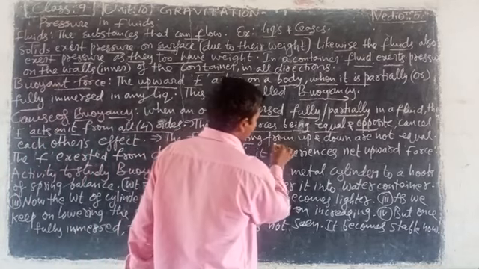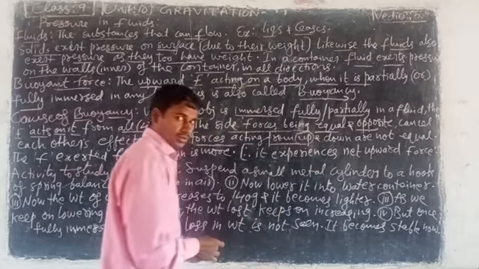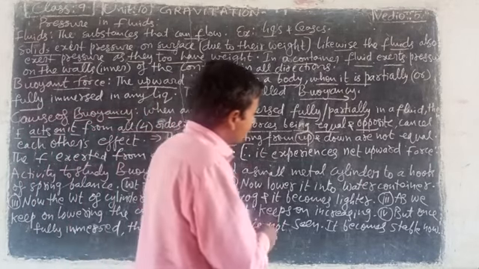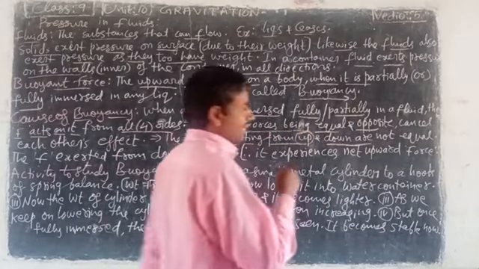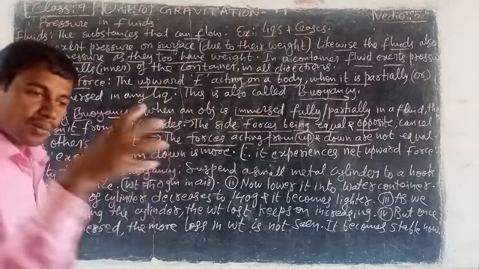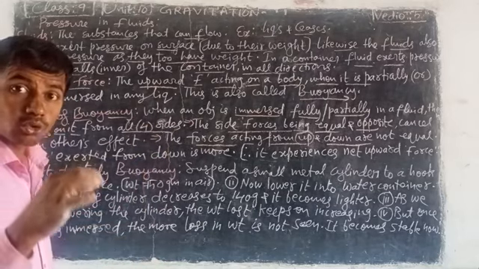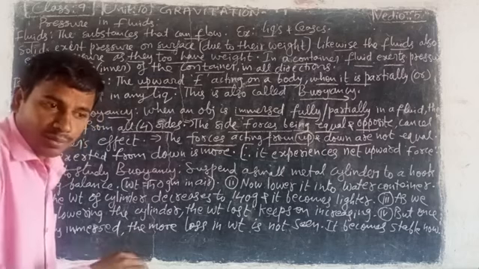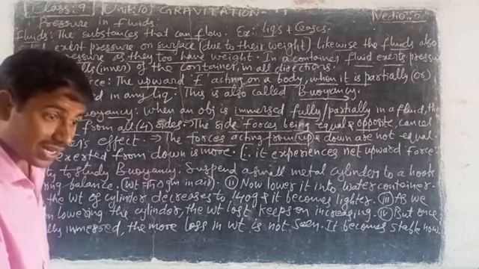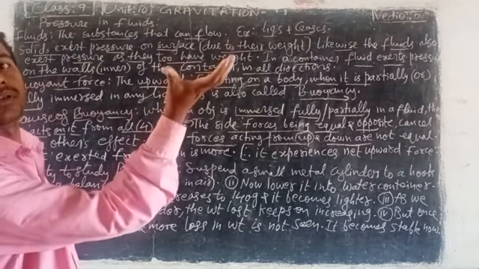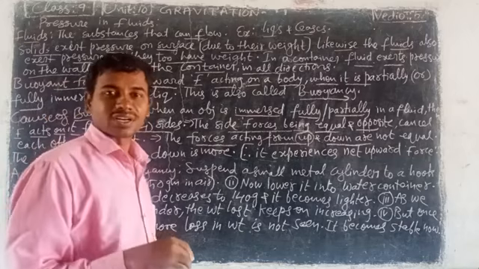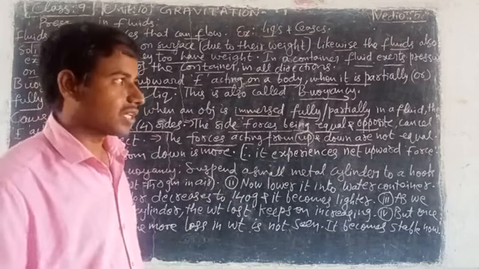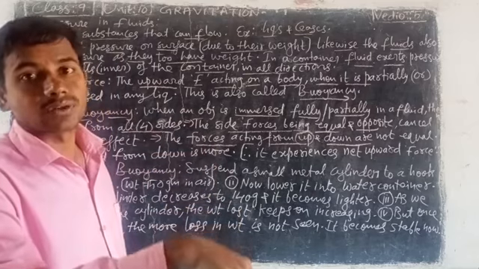The forces acting from up and from down are not equal. There is a downward force and an upward force. The object you throw in water shows force from up to down. But the water in the container shows force from down to up. Which force is more? That is important. So the downside force is more than the upside force.